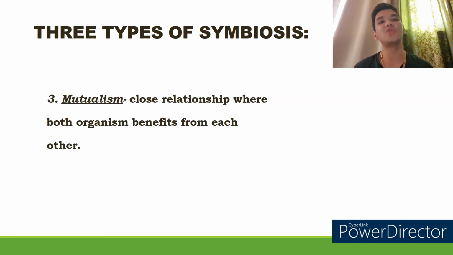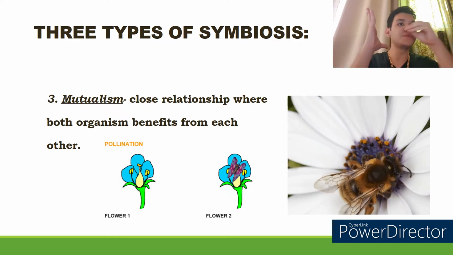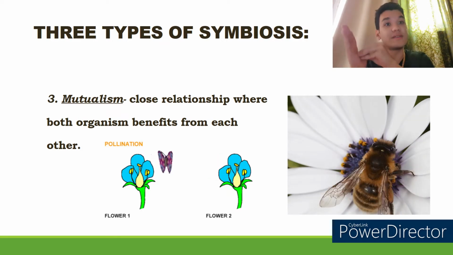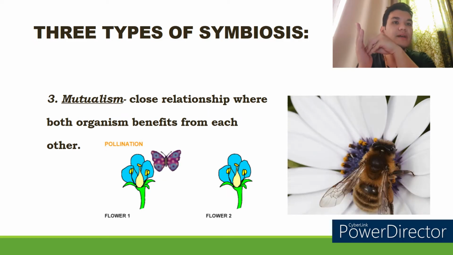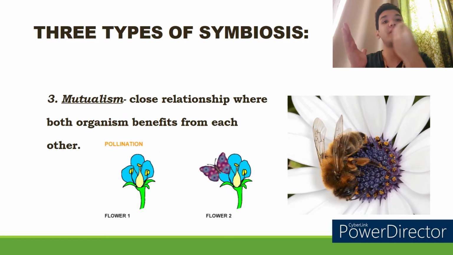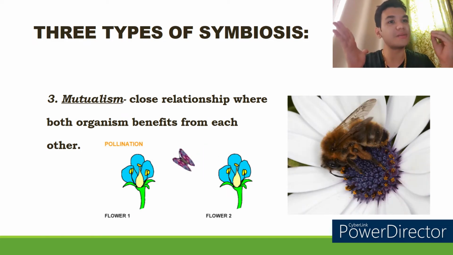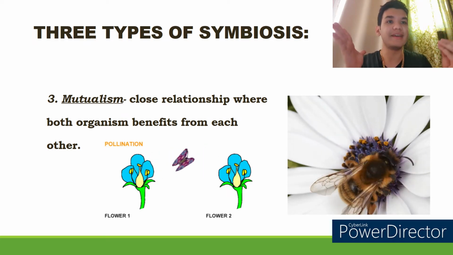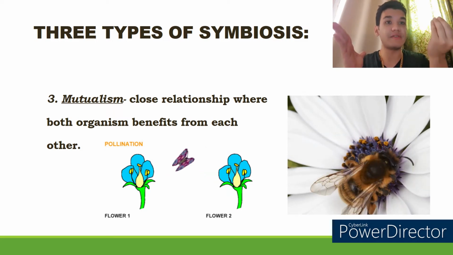Now the third thing is mutualism. Mutualism is when both organisms gain from the interaction. An example of this is a bee and a flower. When the bee goes to the flower, what does it do? It drinks the nectar, has itself some food, and when it goes home, the nectar can be converted to honey, which will then be used by the colony as food. That is the benefit for the bee.